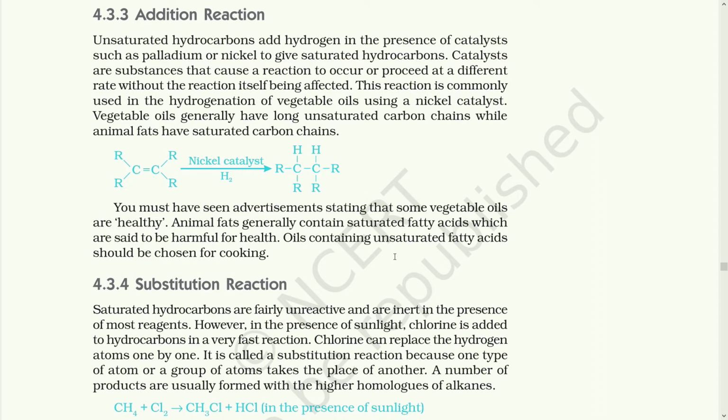Vegetable oils generally have long unsaturated carbon chains while animal fats have saturated carbon chains. You must have seen advertisements stating that some vegetable oils are healthy. Animal fat generally contains saturated fatty acids which are said to be harmful to health. Oil containing unsaturated fatty acids should be chosen for cooking.